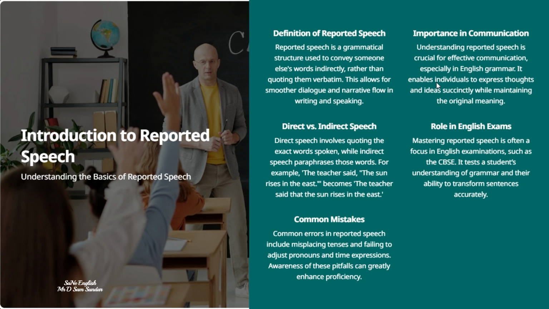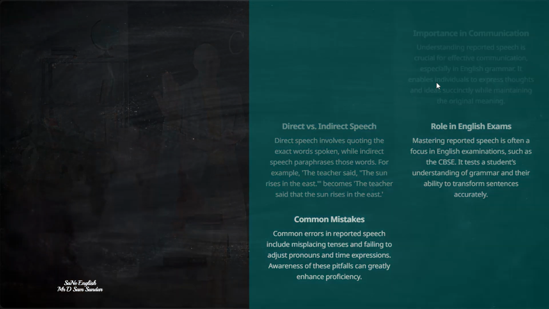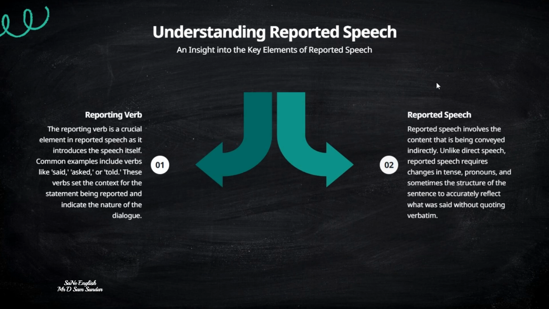Dealing with the basic concepts of reported speech. The key terms that one must understand are reporting verb and reported speech. So now what is a reporting verb? The verb introducing the speech, for example, said or asked. These are the words which are used in reporting speech, as in the speech which someone is reporting to you. So this is a reporting verb, for example, said and asked.